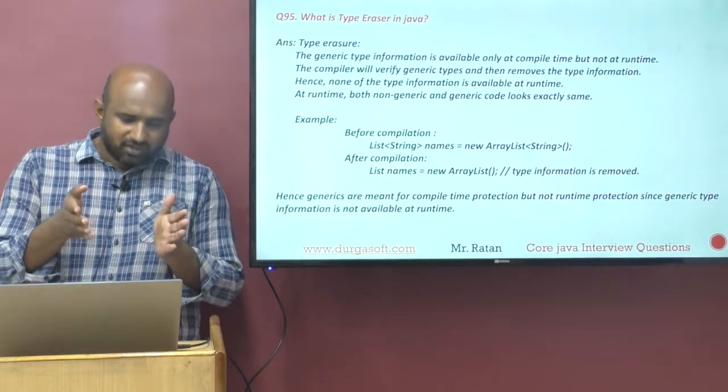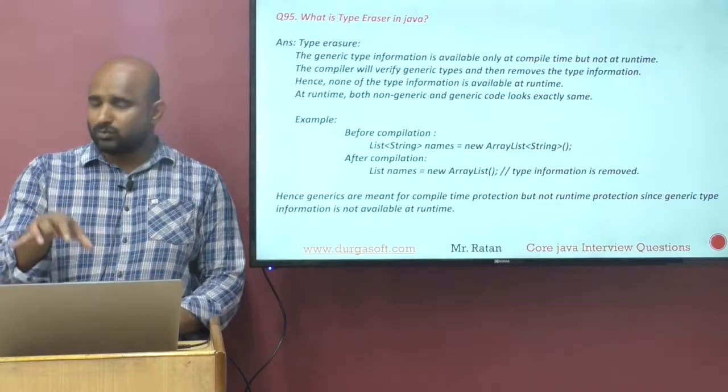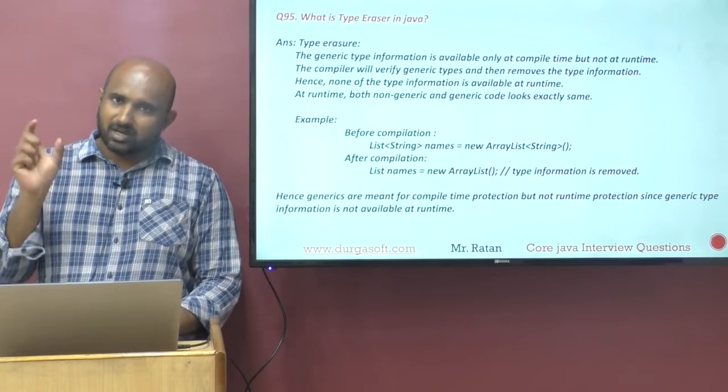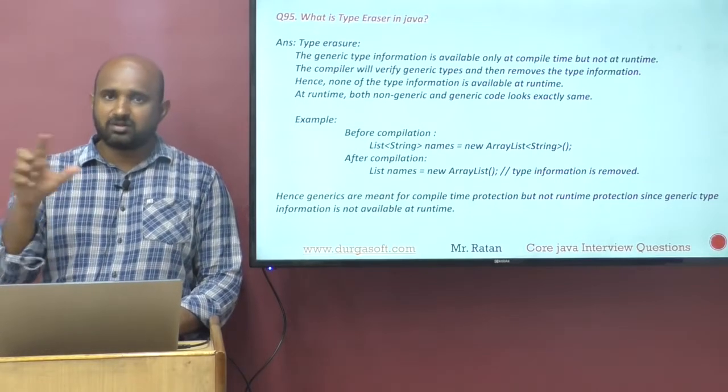The generic information you are writing is available at only compile time but not at runtime. During compile time itself, the compiler will remove the generic type. That concept is called type erasure.